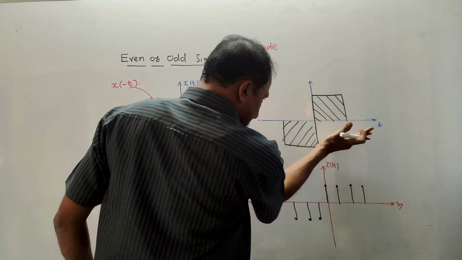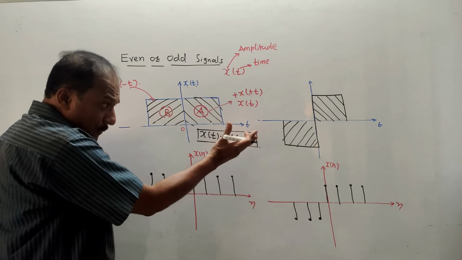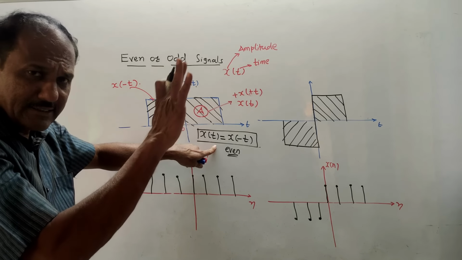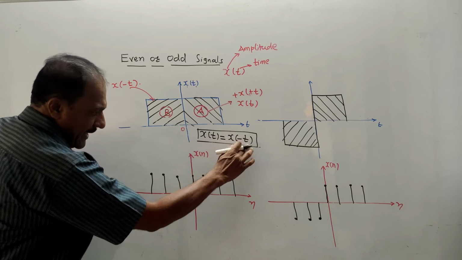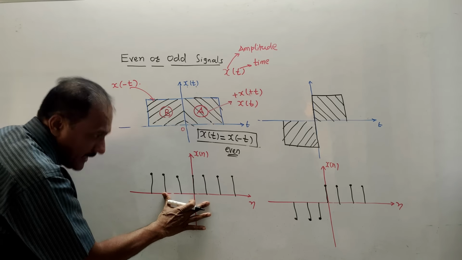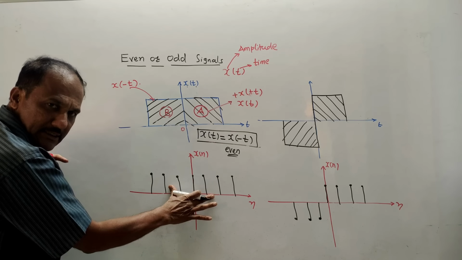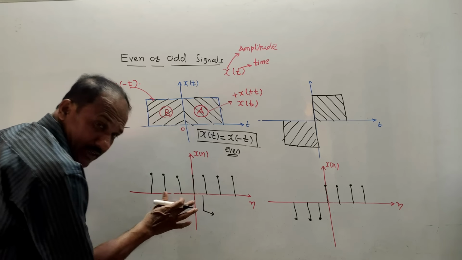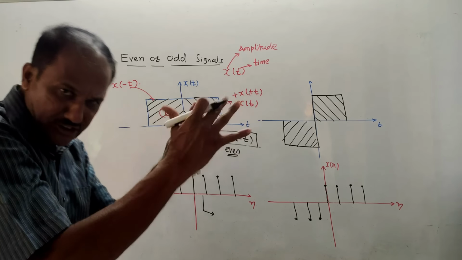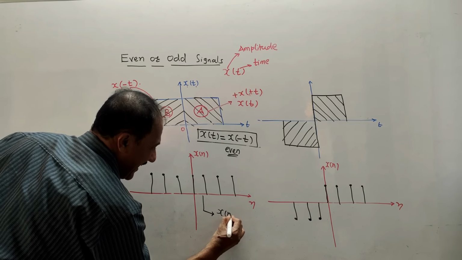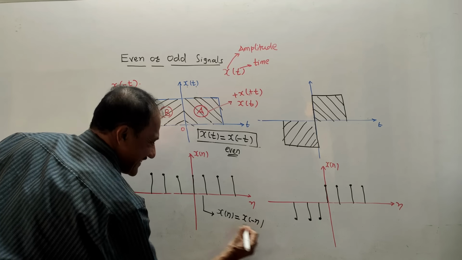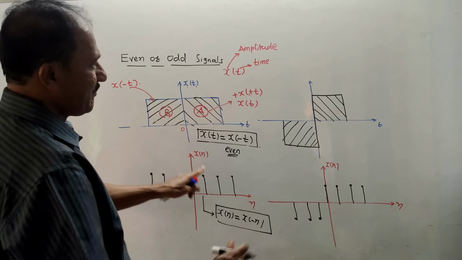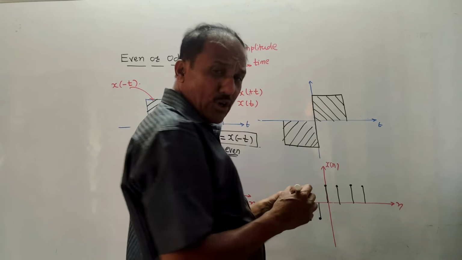Now second case, this diagram, this is the case for continuous signal. If you want to write the mathematical equation for discrete signal, make the things simple. Replace T by N. This is the diagram for discrete even signal. Same, from this diagram I have drawn this diagram, same diagram in the form of pulses. So if I want to write mathematical equation for even discrete signal, it is X of N is equal to X of minus N. What I did, simply I changed variable T by N. That's it. Now second case, this is the diagram for odd signal.